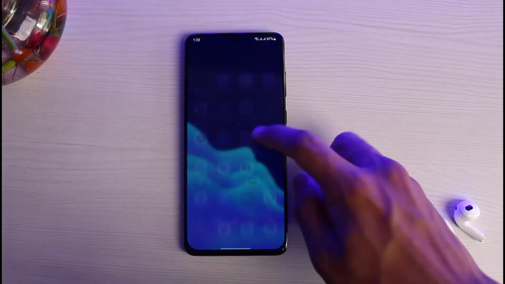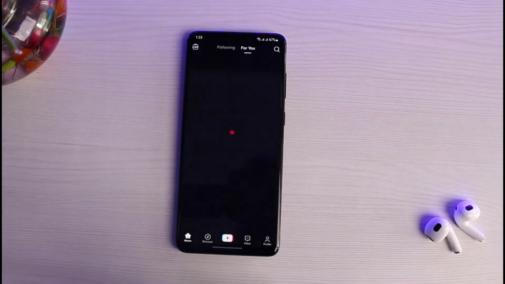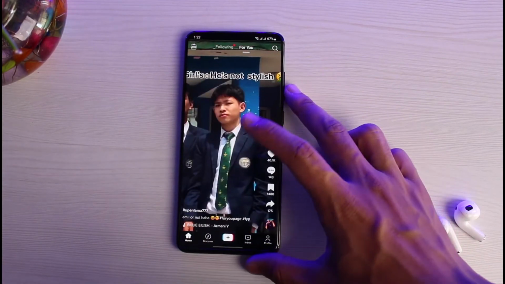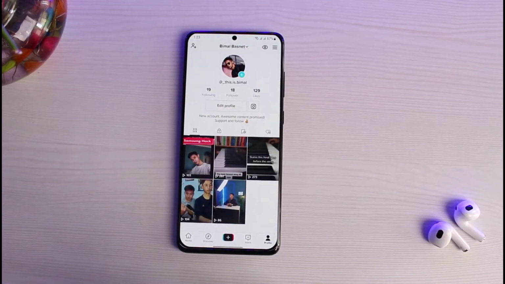The very first thing I will do is go ahead and simply open up the TikTok application on my phone. Open TikTok, log into your account, and you can see this is how it is going to look like. Check and verify whether or not your account is actually switched to public. So for example, if you have a private account, it simply means that TikTok will not recommend your account to others. So if you also have a public account but you have not set it to a business or professional account, I would also recommend you to switch to some kind of professional account. That would give you more insights about your followers and so on.